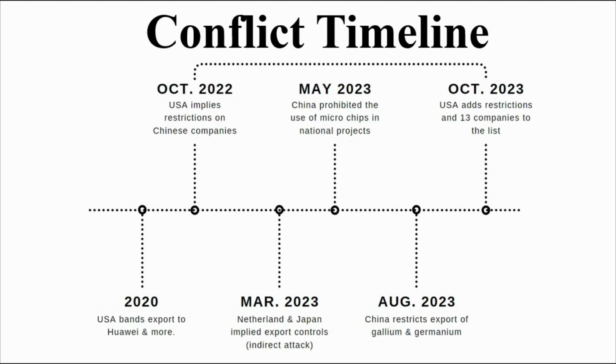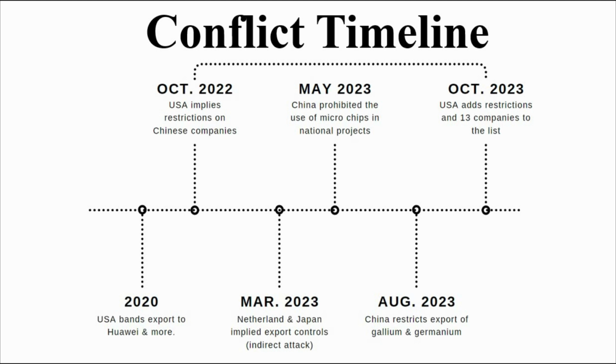So here is the conflict timeline. The conflict started in 2020 when the USA banned exports to Huawei and more. Then in October 2020, the USA imposed restrictions on Chinese companies. After that, in March 2023, the Netherlands and Japan imposed export controls, which means an indirect attack.